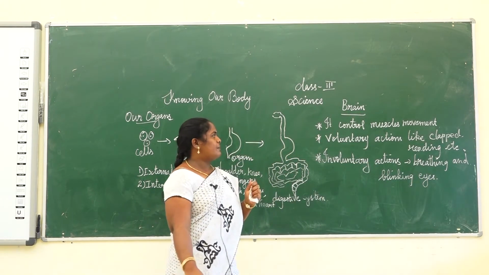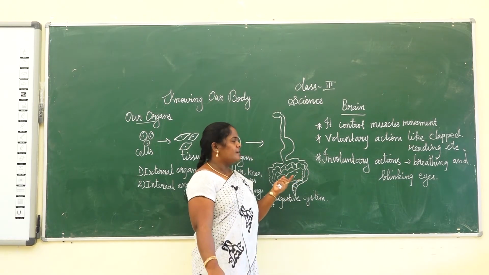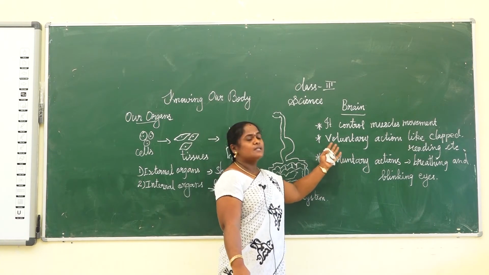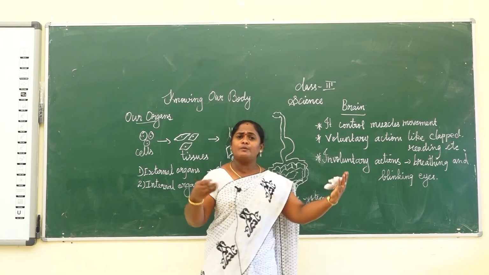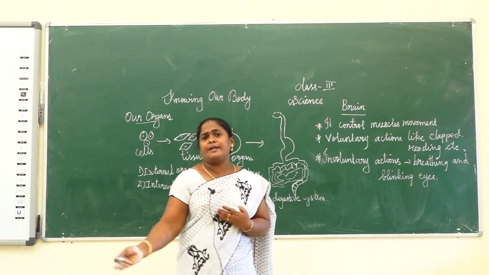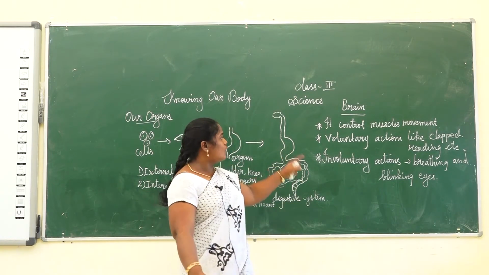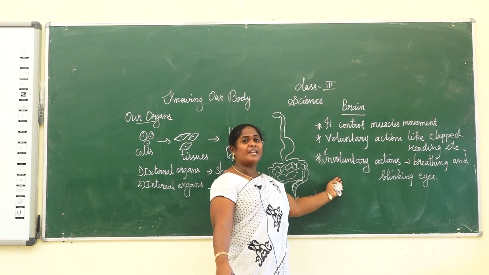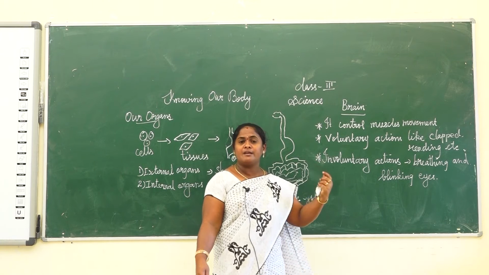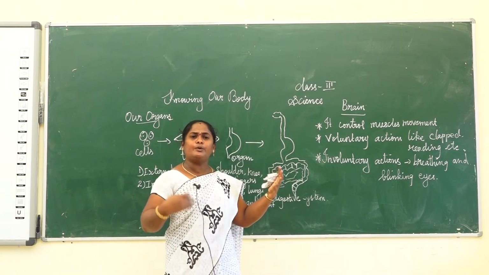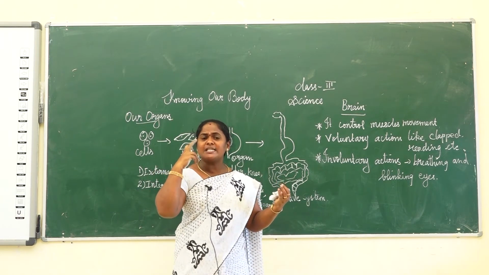So our brain does several activities. It controls our muscle movement. Some voluntary actions are clapping, reading, swimming, dancing. If we want to dance, the brain gives the information and we dance. That is a voluntary action. Involuntary means our brain does something automatically. Blinking our eyes, our eyelids go up and down. That is an involuntary action.